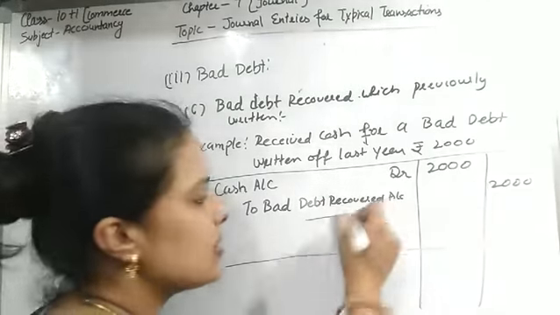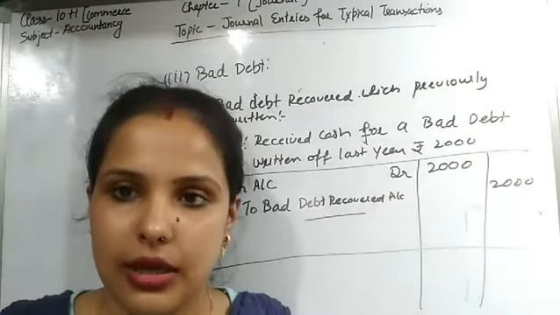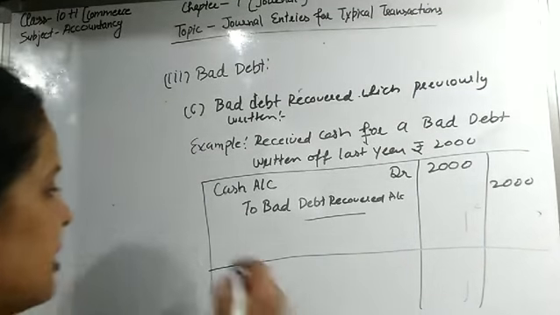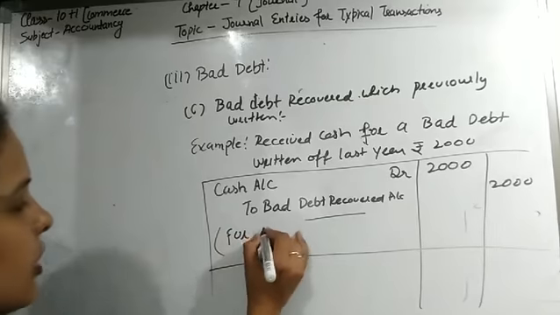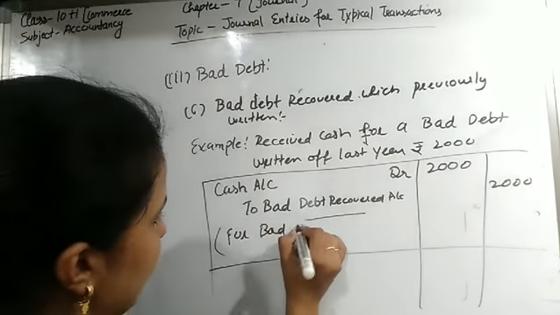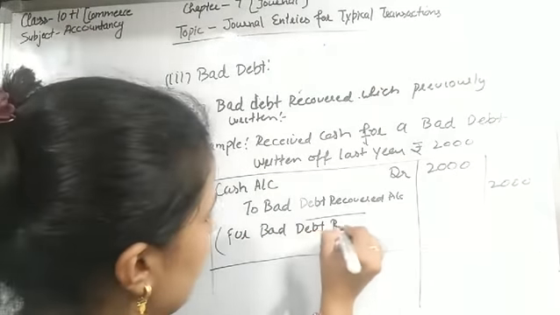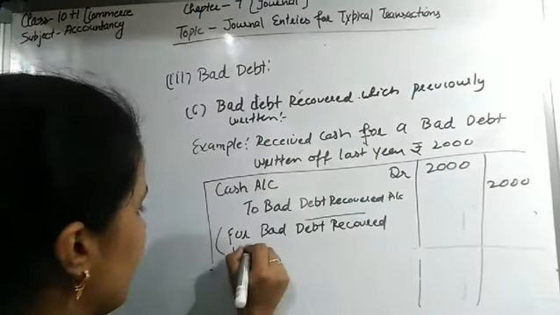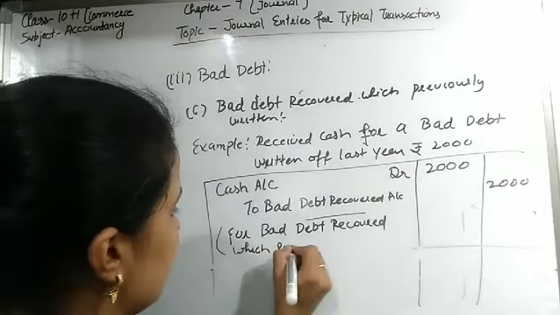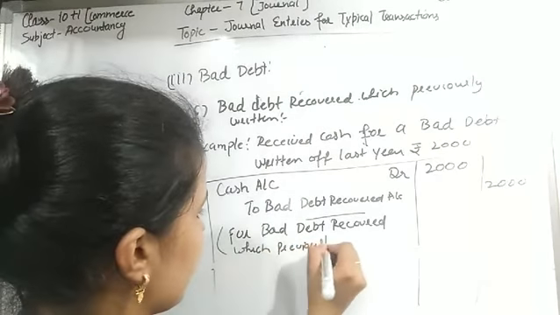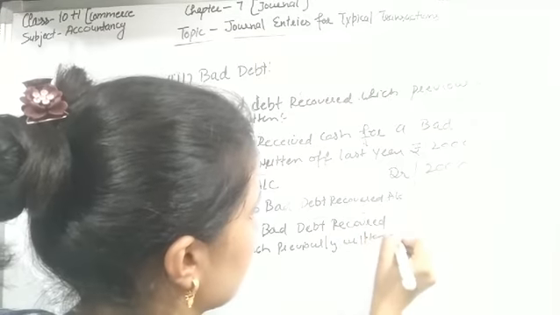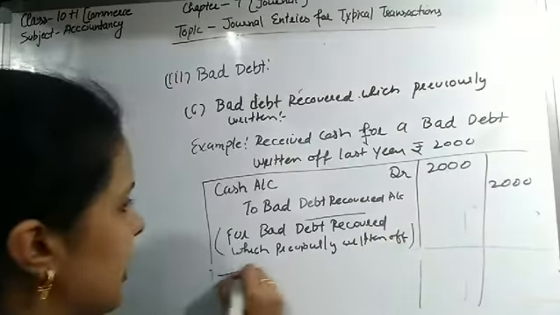So bad debt recovered is the income of the business. Clear students? That's why the bad debt recovered account is credited here and the narration is: bad debt recovered which was previously written off. Clear students?